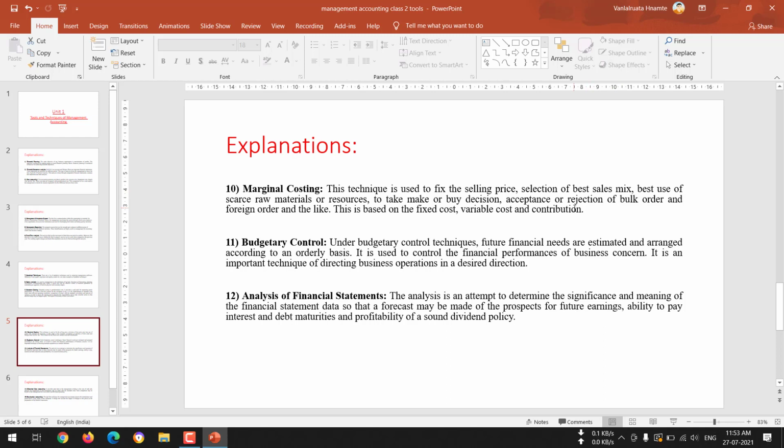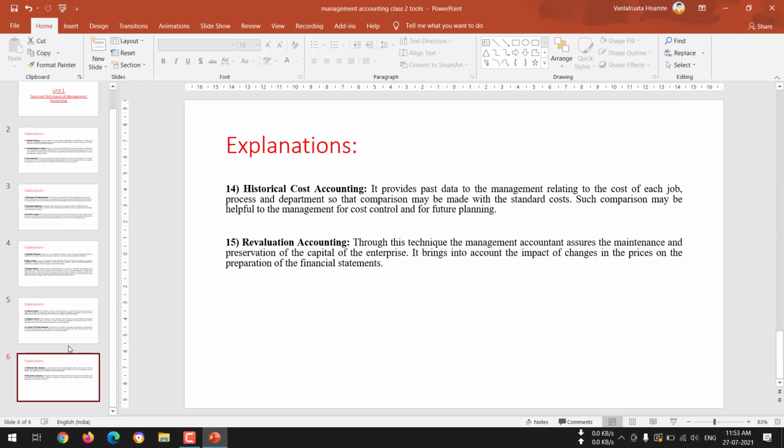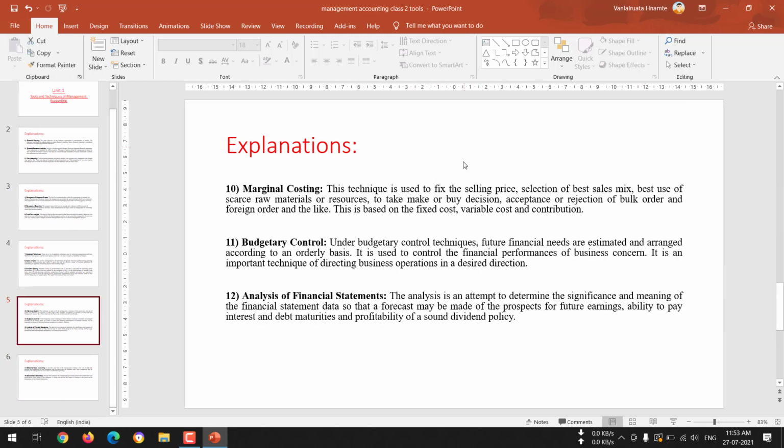All the products will not be in the same prices in the market, right? It will be different for different products according to how much cost has been incurred in buying that product. So we have to select the best mix of those sales and determine the price of the product, and it can be done with the help of marginal costing.